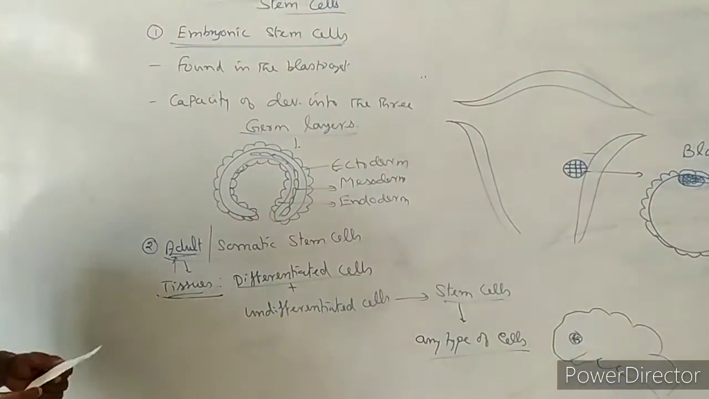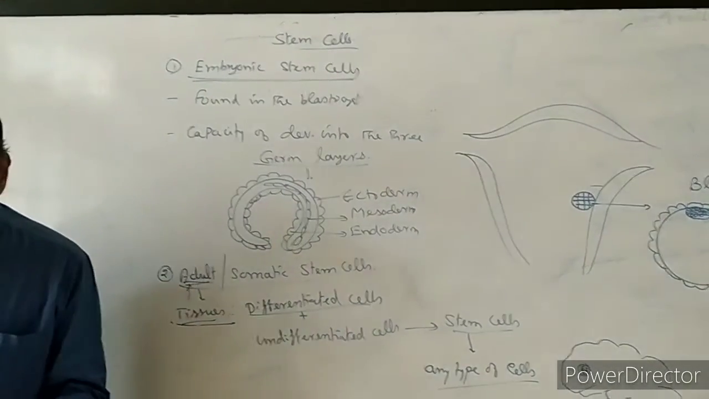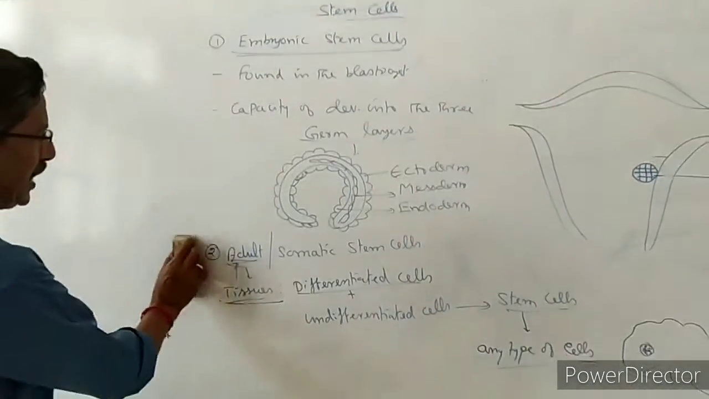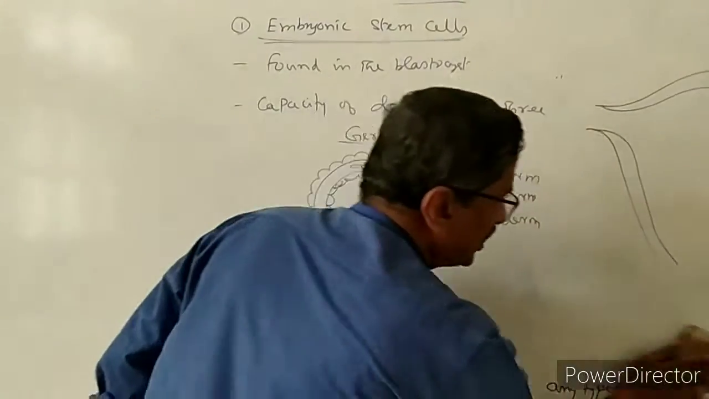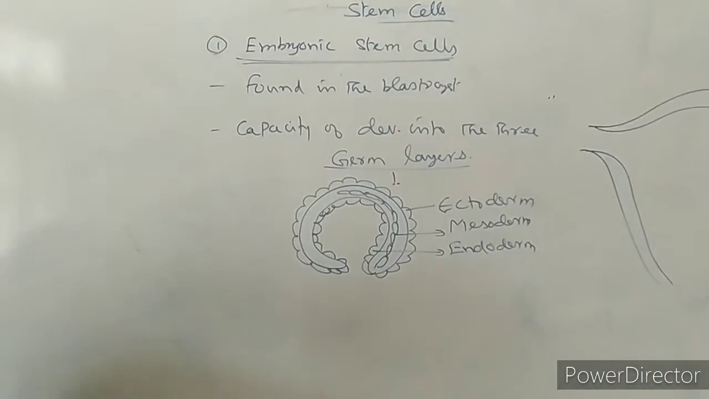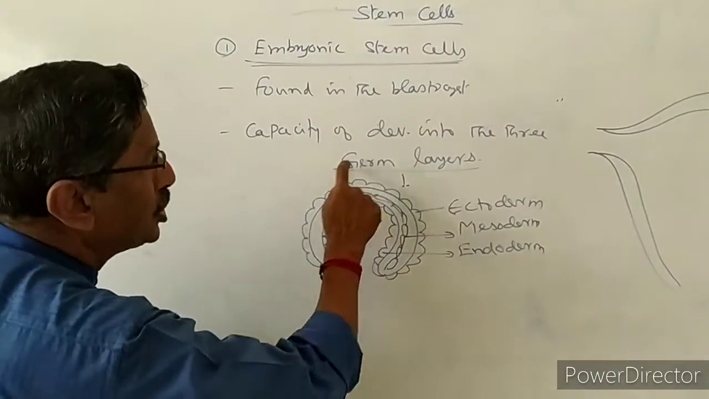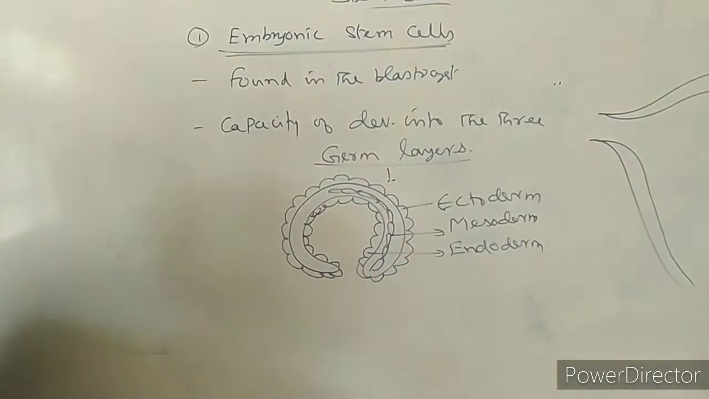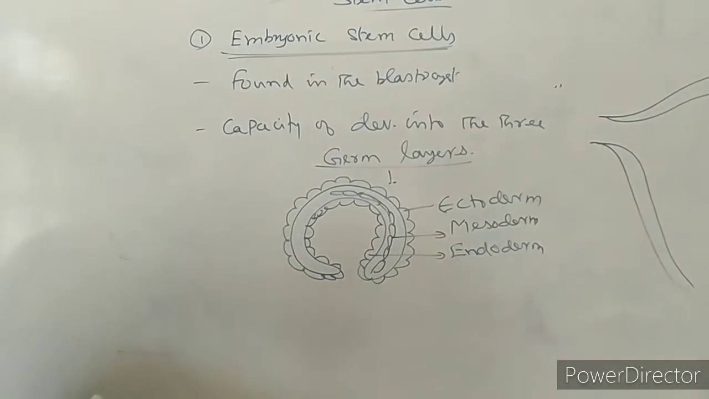Now these are the two types of stem cells present. Now we are going to see the embryonic stem cells once again. A little more information, it is very important what I am going to say. Already I told you the embryonic stem cell has the capacity to develop into the germ layers, ectoderm, mesoderm, endoderm. Now the entire region develops into one new individual.